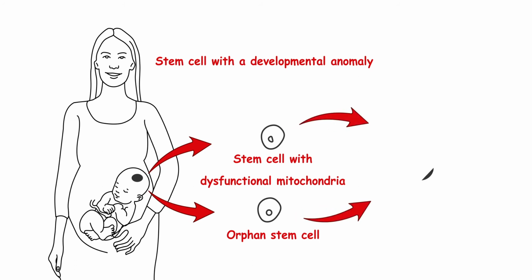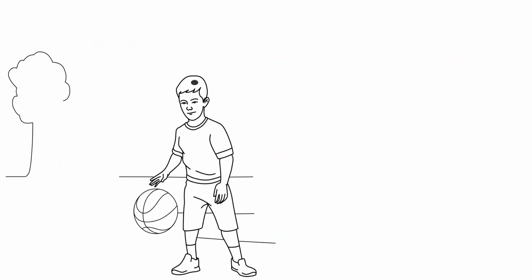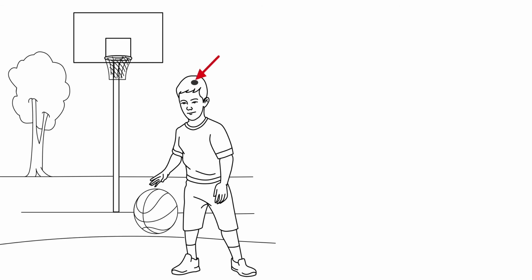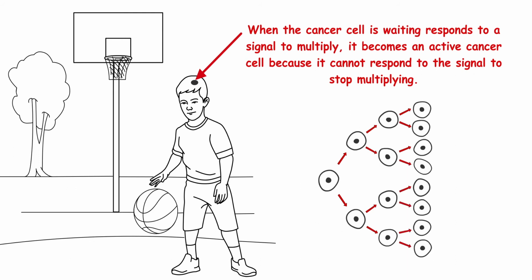Either way, this stem cell is a cancer cell in waiting in the child's brain, bone marrow, or in an organ. At some point later in the child's early life, the cell responds to a signal to multiply, but it cannot stop. When this happens, it becomes an active cancer cell.